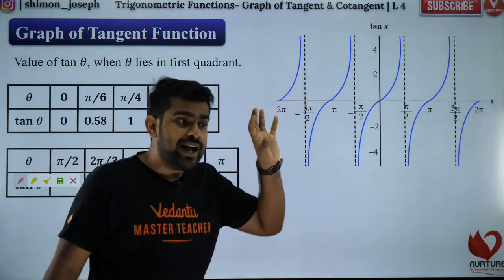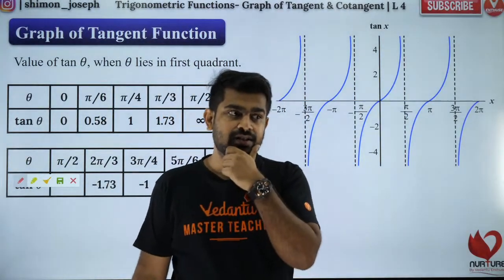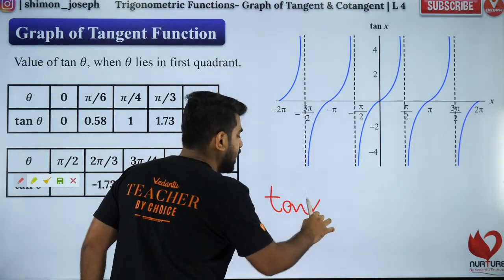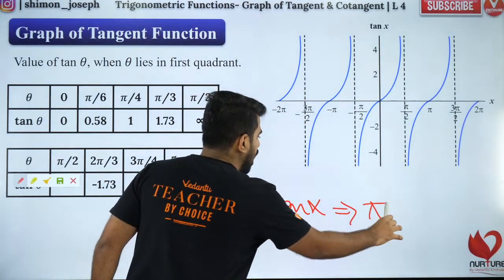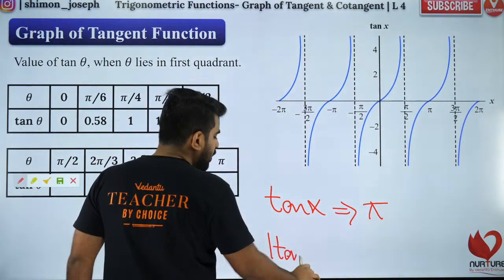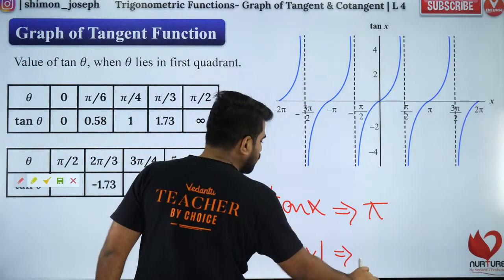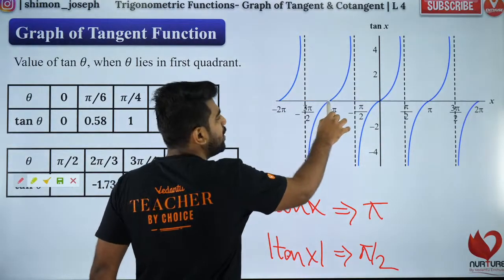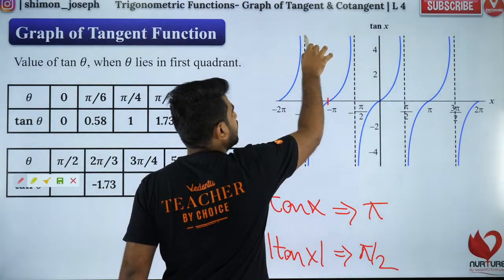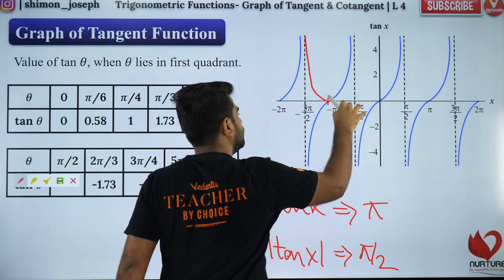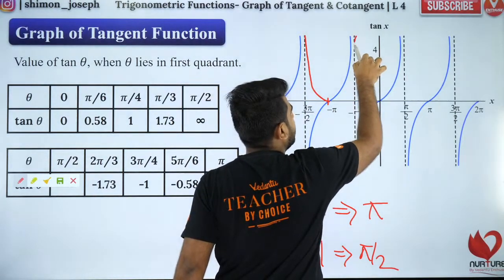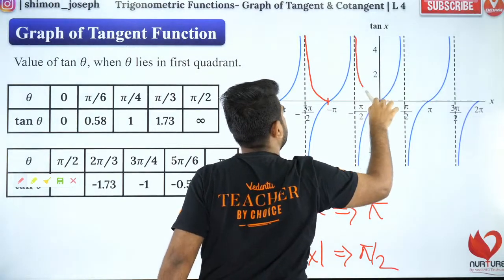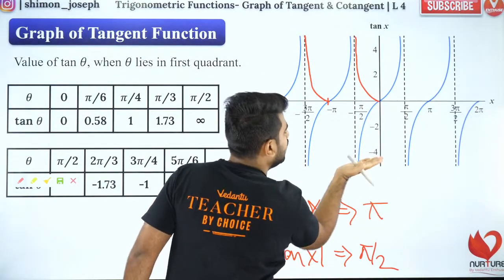So now I want to answer one very important question. Many of you are asking, right? Sir, tan x period is pi. Very good. But mod of tan x, will it be pi by 2, sir? Let's check it. If I put modulus, this branch will become like this. This branch will become like this. Whatever is negative will become flipped.